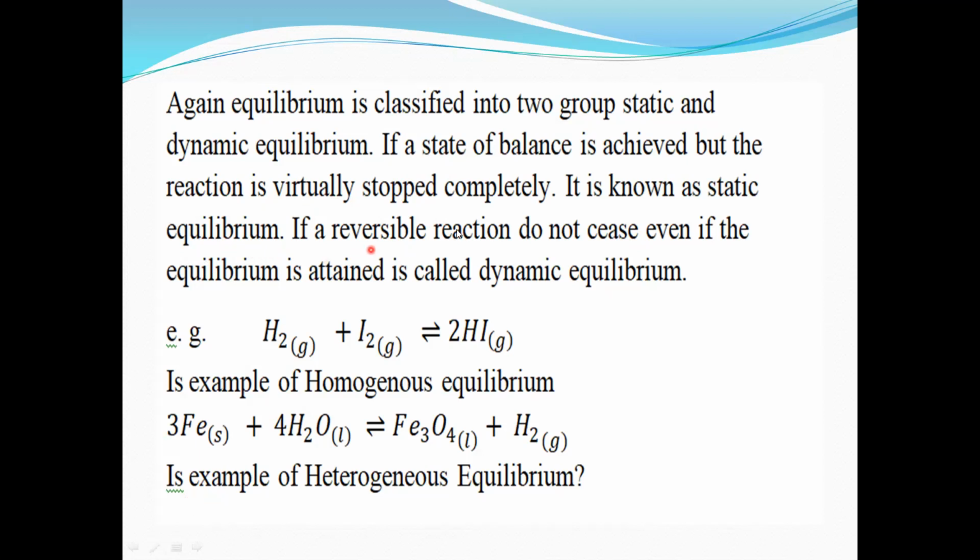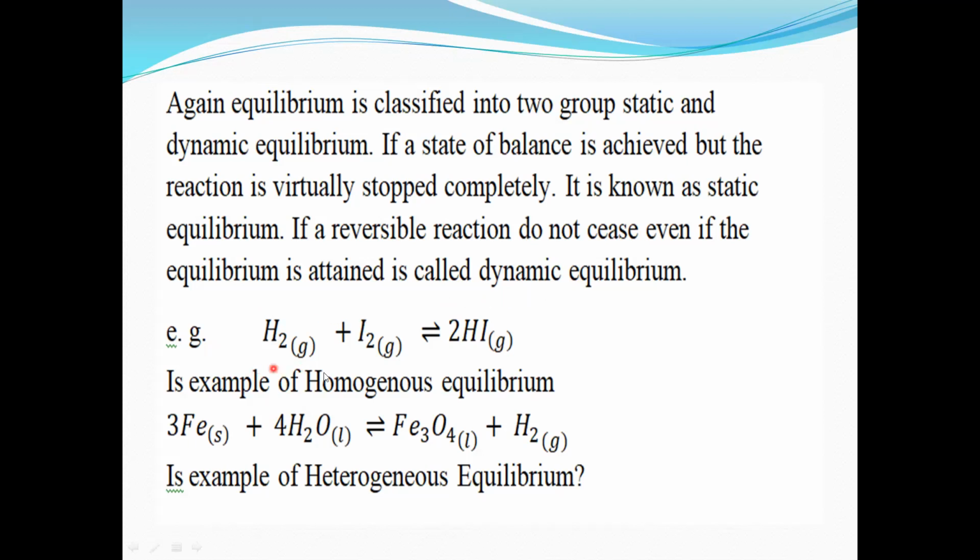And if a reversible reaction does not cease even after the equilibrium is attained, it is called dynamic equilibrium. That is, when equilibrium is attained in a reversible reaction, when the rate of forward reaction is equal to the rate of backward reaction, even though the reaction continues, it is called dynamic equilibrium. The reaction again proceeds, so it is called dynamic equilibrium.